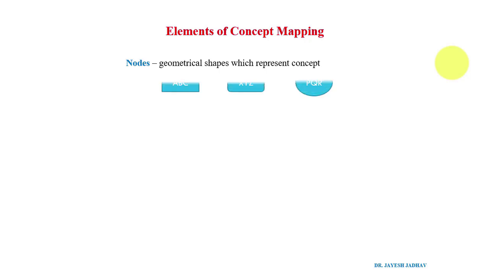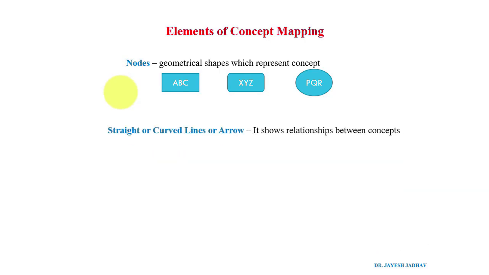That shape may be square, circular, semicircular, whatever you prefer. Like you can see here, PQ or XYZ or ABCD written, you write your main concept or sub-concept in that geometrical shape. That's called a node.